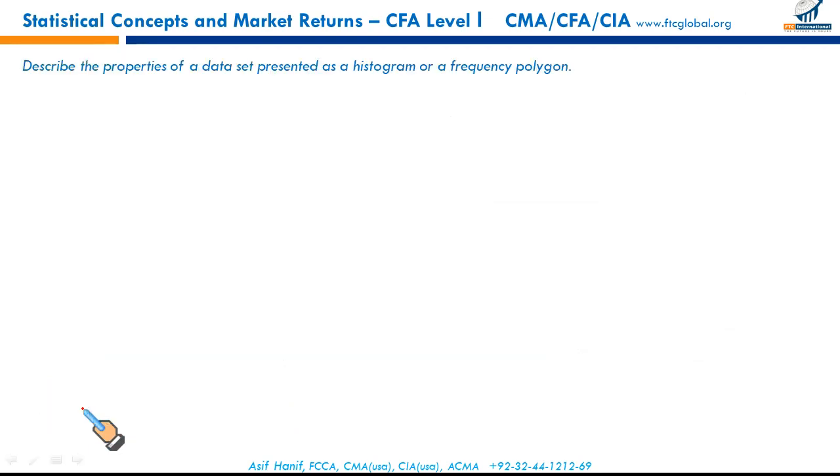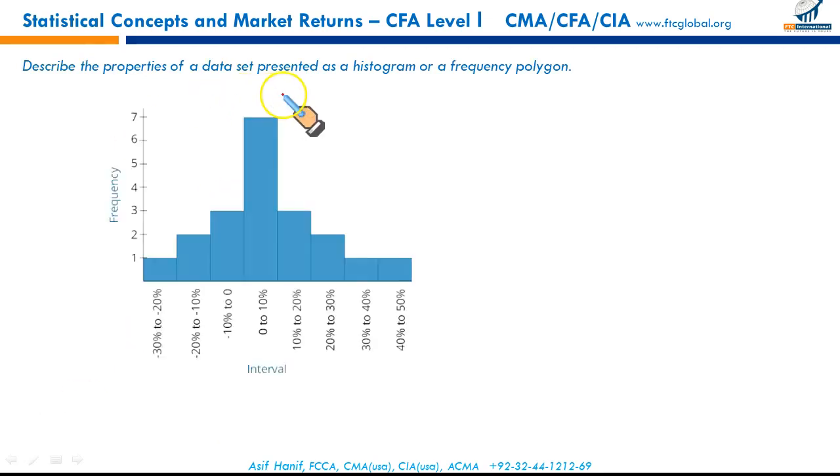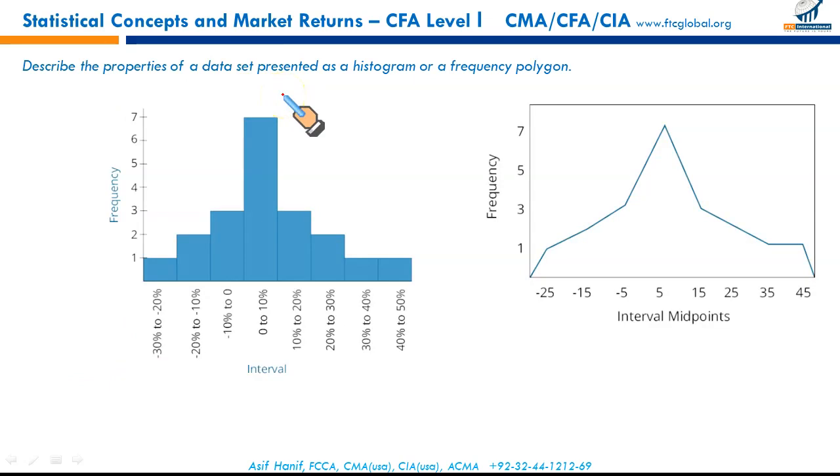All right, moving on. Next, the learning outcome says: describe the properties of a data set presented as a histogram and frequency polygon. This is your histogram. As you can see, a histogram is basically a graphical presentation of the absolute frequency. Absolute frequency 1, 2, 3. This is your modal class, 7, and then this is 3 and 2 and 1, and this is another 1. This is called a histogram, and that's what you need to know. You won't be constructing a histogram. You just need to interpret.